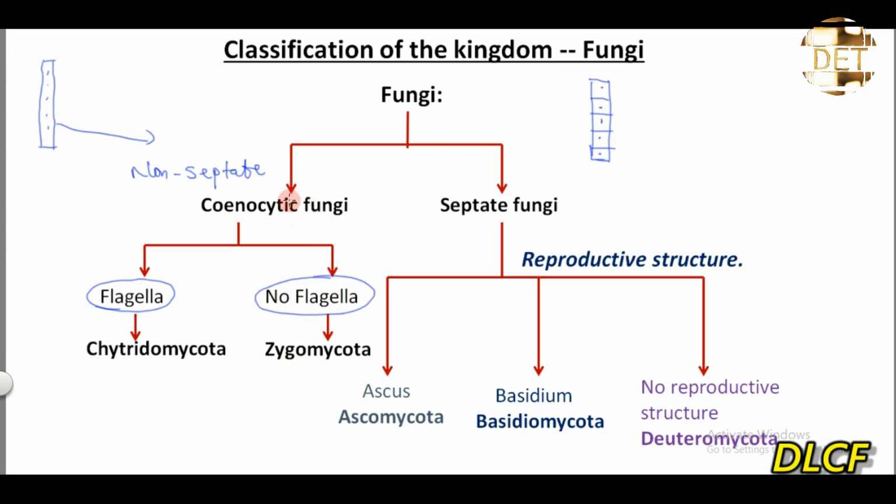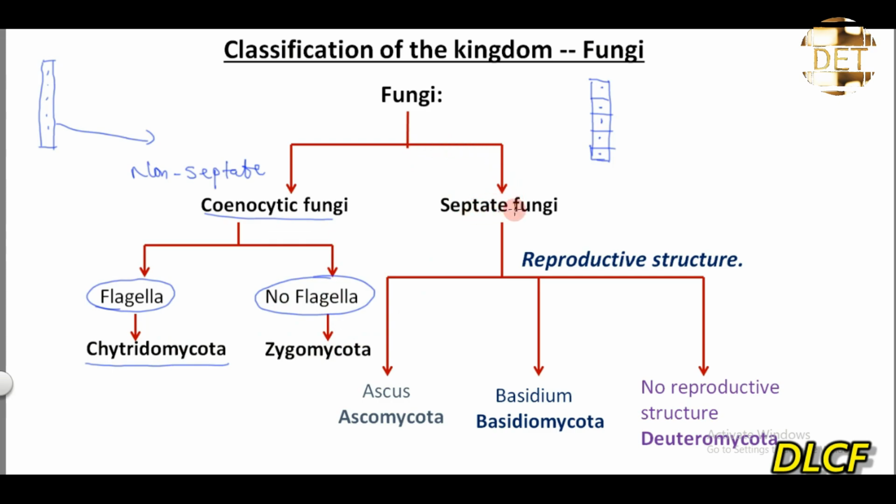So I can ask you a question. Which of the following coenocytic fungi has a flagellum? You should think of what? Chytridomycota. Because chytridomycota is a coenocytic fungus, it means that it is non-septate and it has what? Flagella. Zygomycota is a coenocytic fungus and it has what? No flagella. So note the difference.